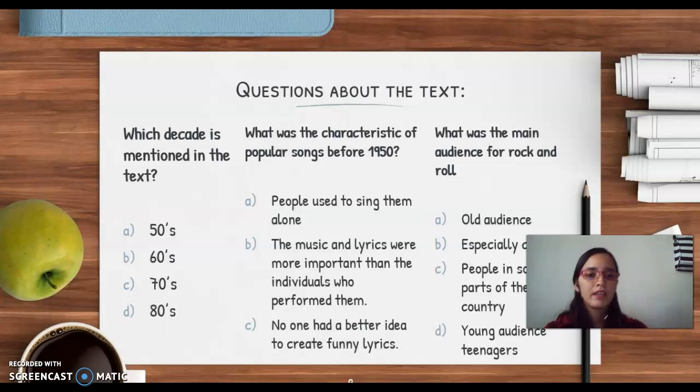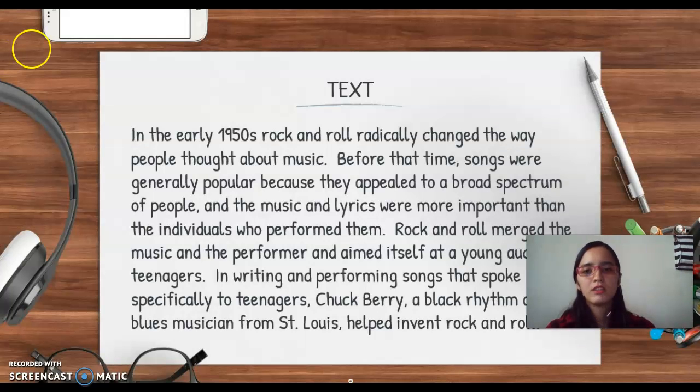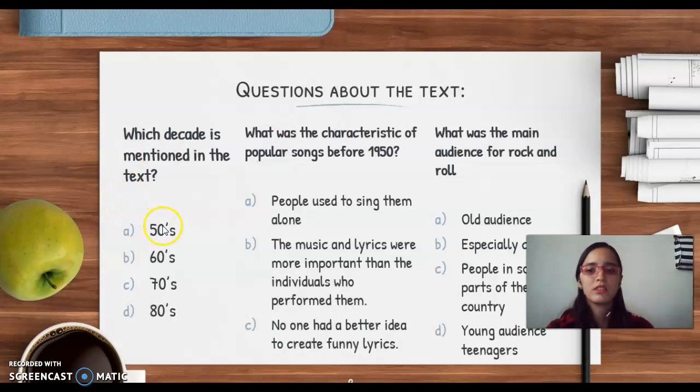Here we have three examples of questions that you can find. Number one, which decade is mentioned in the text? As you can see here in the first sentence, you have the answer in 1950. So in the 50s, it is A. As I said before, it is going to be literal. You don't have to infer a lot in order to get the answer to a question.